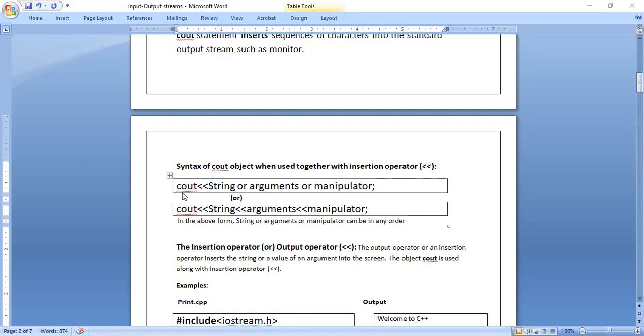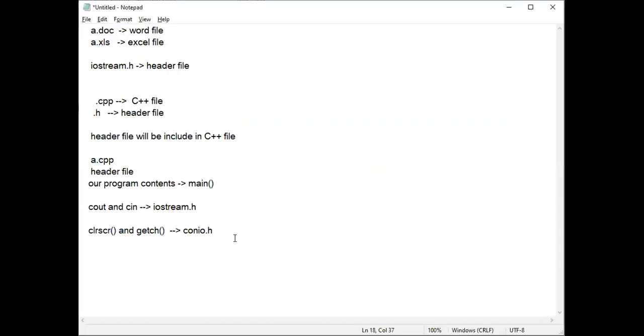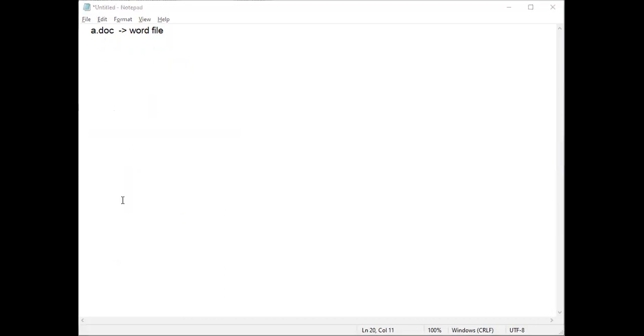After cout and the insertion operator, either you use the string or an argument or a manipulator, or any two, or all of them. Without writing any string, argument or manipulator, if you just put cout, insertion operator, semicolon, you'll get an error. By mistake we might write like this, that is COUT, insertion operator, semicolon. If I write like this, you'll get an error. At least you should use one thing.